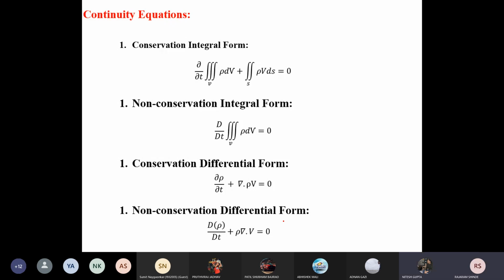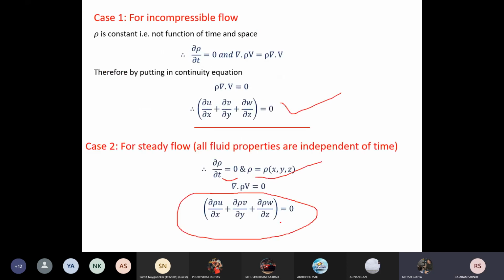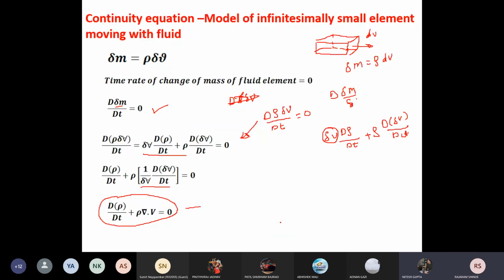So can you explain once more that non-conservation differential form? This one, the last one. Yes, sir. Yes, sir.